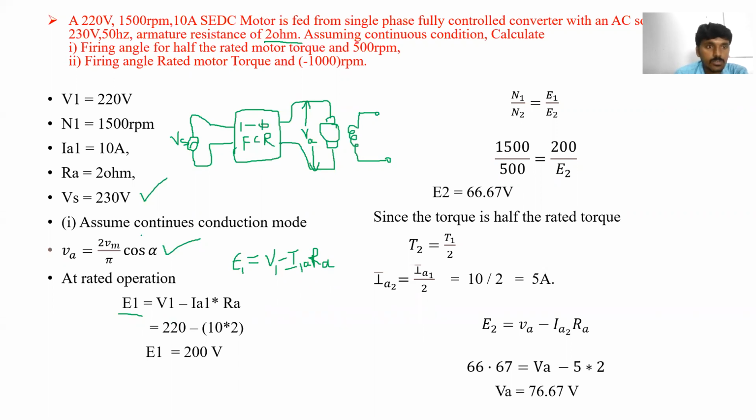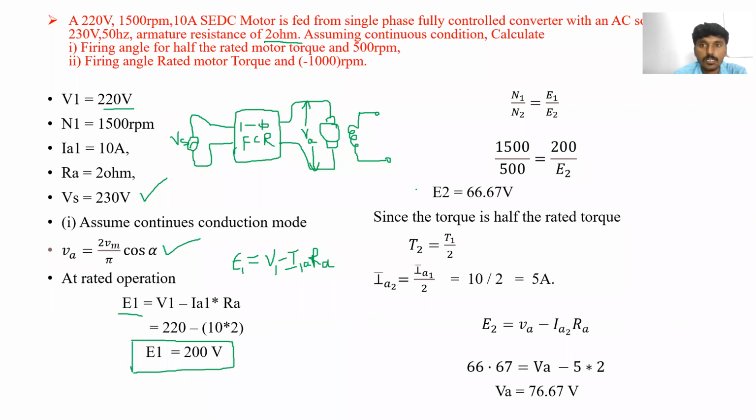V1 is 220 volts, IA1 is 10 amperes, and the armature resistance is 2 ohms. So 220 minus 10 into 2, that is 220 minus 20, gives 200 volts. The back EMF at rated operation is E1 equal to 200 volts.